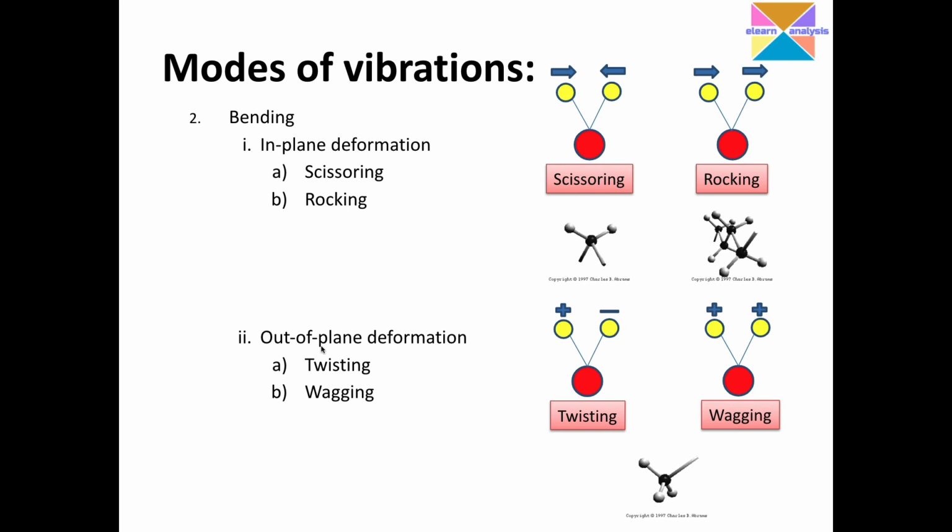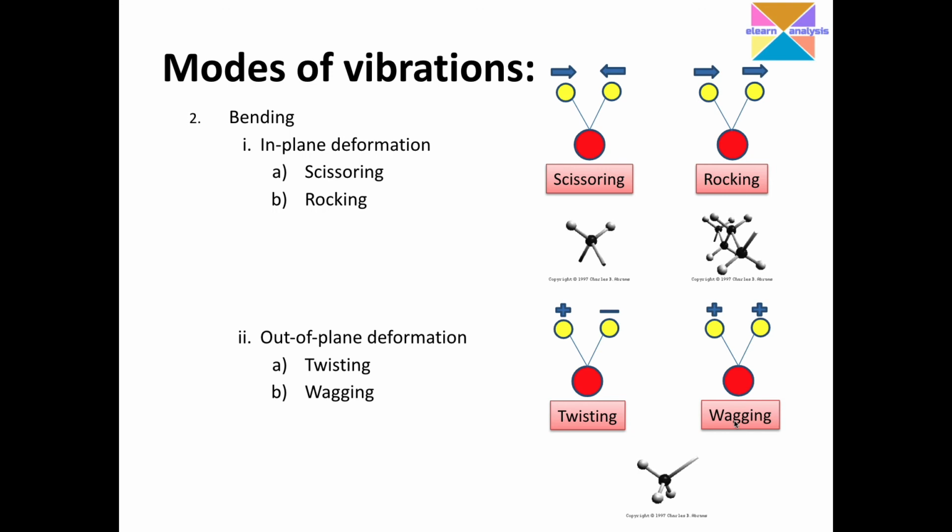So we call them out-of-plane deformation. Here, these two atoms are moving towards me. We call this wagging, and this we call twisting. So for the bending vibrations we have in plane and out of plane: scissoring and rocking are in plane, twisting and wagging are out-of-plane bending vibrations.